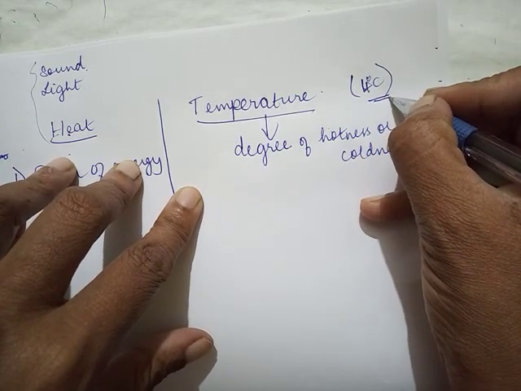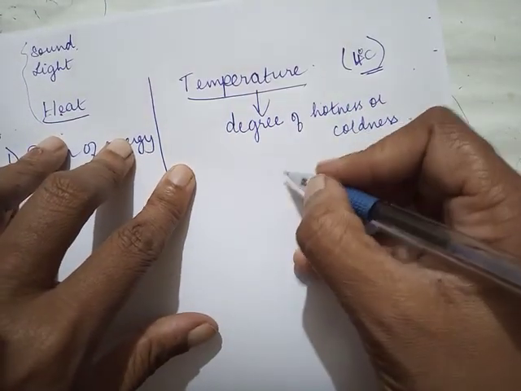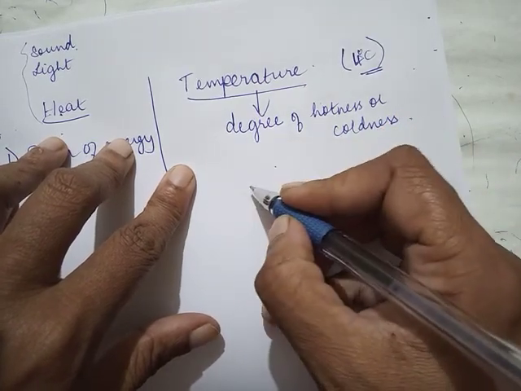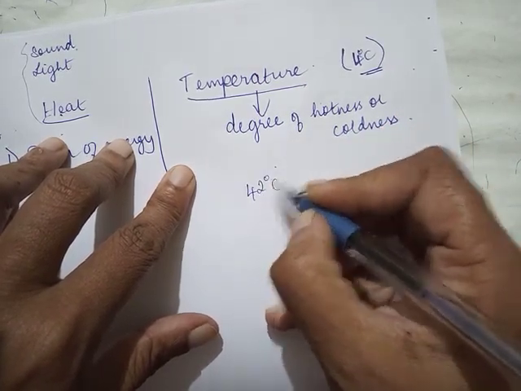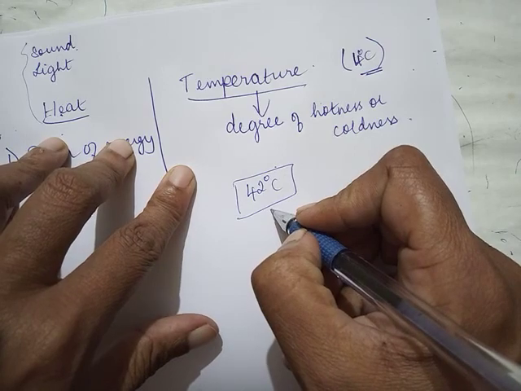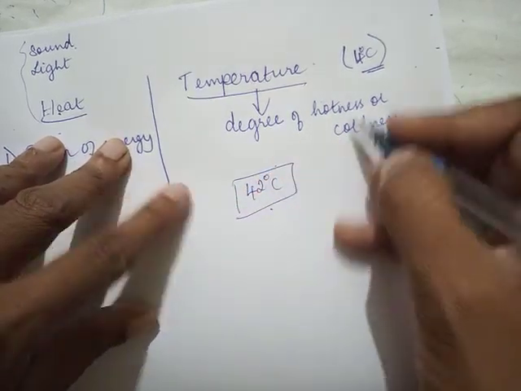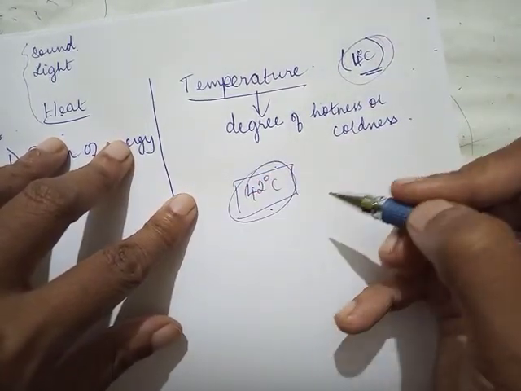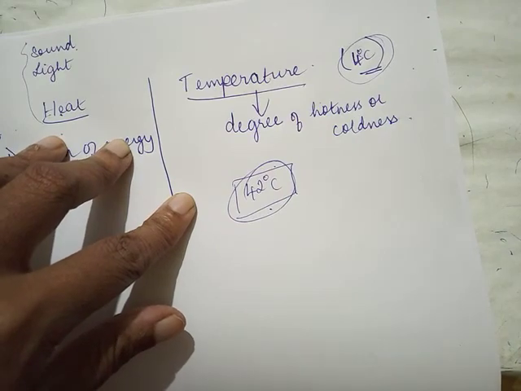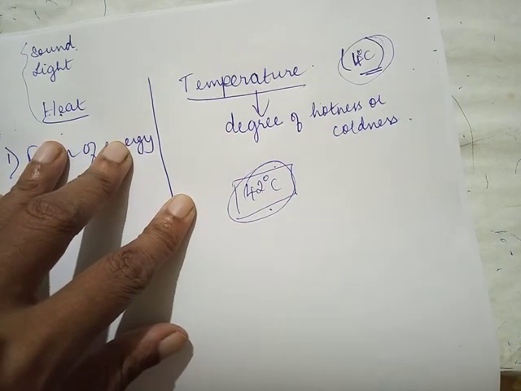Or in summer, if you say the maximum temperature today was 42 degrees Celsius, then you know it was a very hot day. So this tells us how hot or how cold a body or the day is.